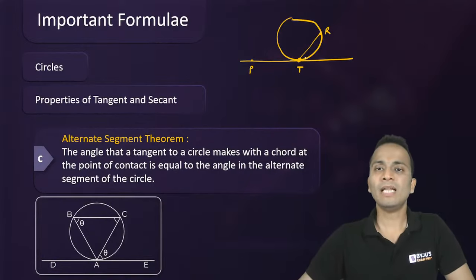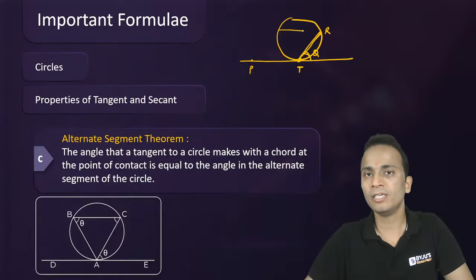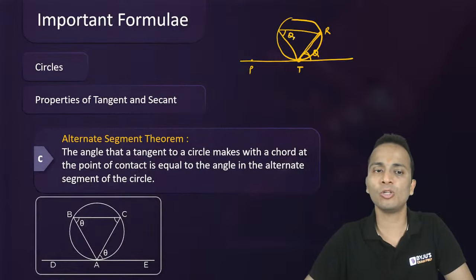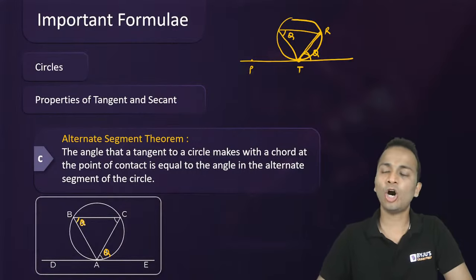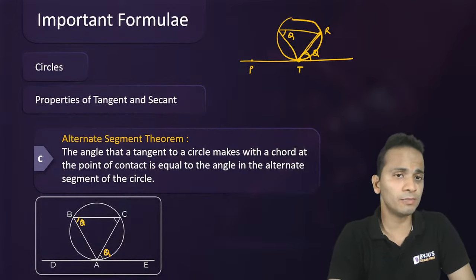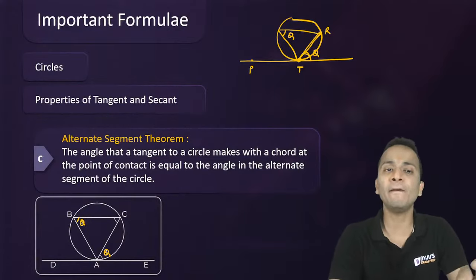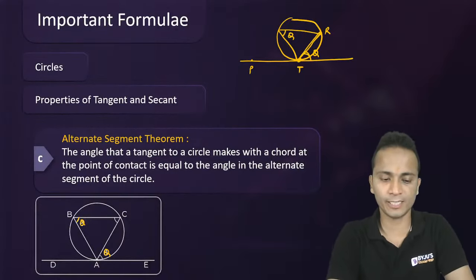Now, this angle theta between the chord and the tangent is equal to the angle made by the same chord in the opposite side of the circle. So this will also be theta. As you can see in this figure, theta and theta, alternate segment theorem. Now you must spend 5 minutes on this theorem and practice 3 or 4 questions related to it. This is a very important theorem as far as circles is concerned.